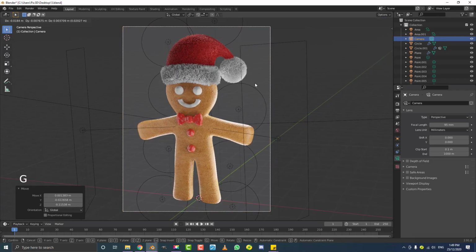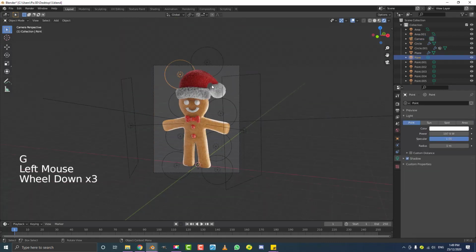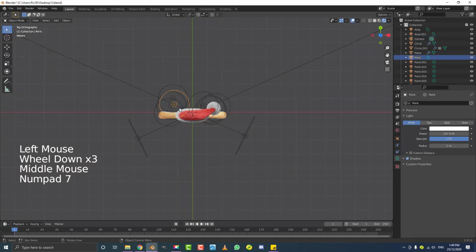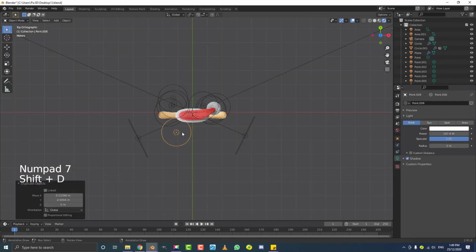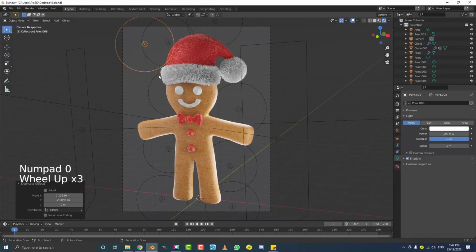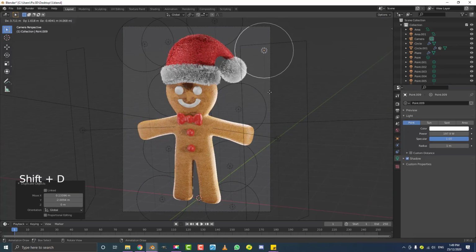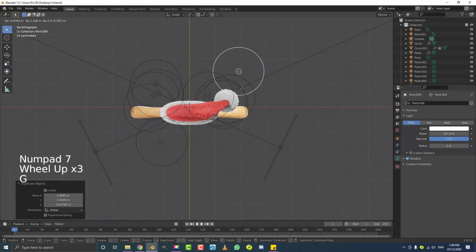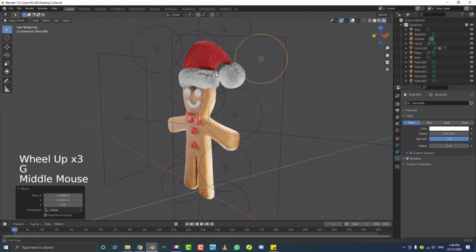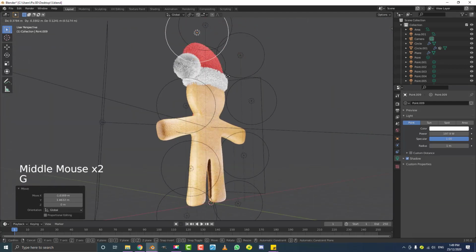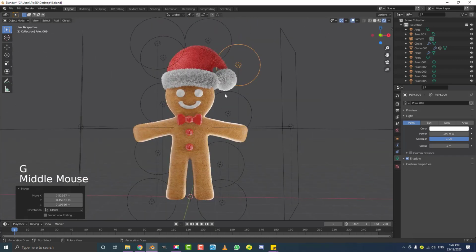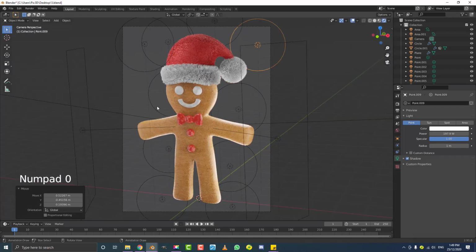So once you have a camera set up, once again, you can select these point lights at the back, and you can just hit Shift D to duplicate them and place them around till the lighting kind of feels right to you. This is a really cool little technique I learned from a Blender Guru video a few years ago. Using point lights to create rim lighting. So very effective little technique.